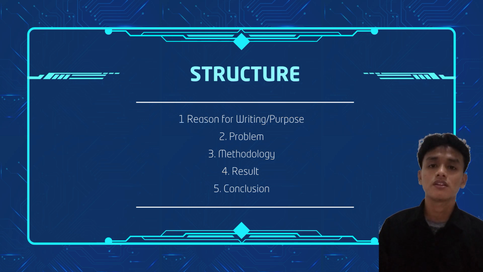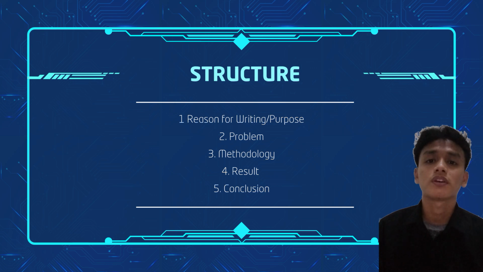And number 3, methodology. Specific models or approaches used. And number 4, result. An abstract may include specific data that indicate the result of the project. Other abstracts may discuss the findings in a more general way. And the last is conclusion, but conclusion is just optional in the abstract.